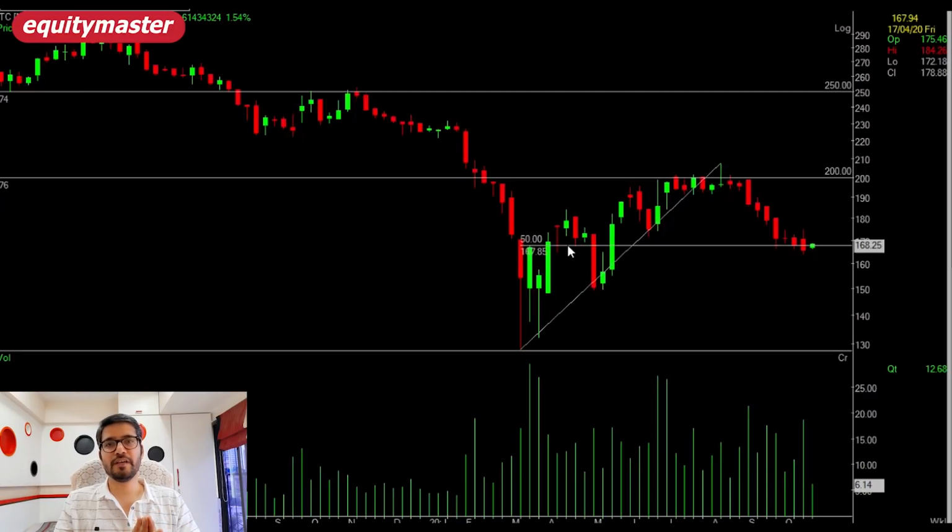Wherever we see discounts in malls or on shopping websites, we jump into it, but we rarely see people jumping into stocks when they are available at a discount. So here ITC is trading at a 50% retracement, or you can call it a 50% discounted level of the previous move. So this could be a good entry point from a medium to long term perspective.